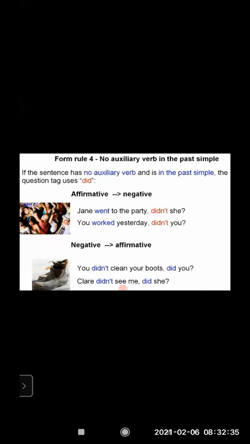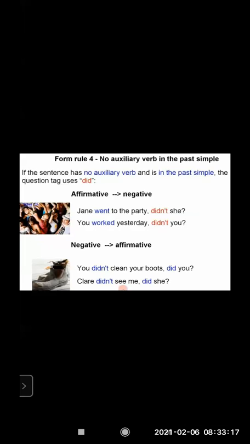Now we will see the negative sentence. You didn't clean your boots. Now you already know didn't is there, and didn't is the negative. If we are using didn't, a comma will come: did you? This is the easier one actually. When negative to affirmative comes, it becomes easier because did, don't, doesn't is there. See, in the next sentence also didn't is there. Claire didn't see me, comma, did she? So I have to only remove the negative which is added, and make it positive.